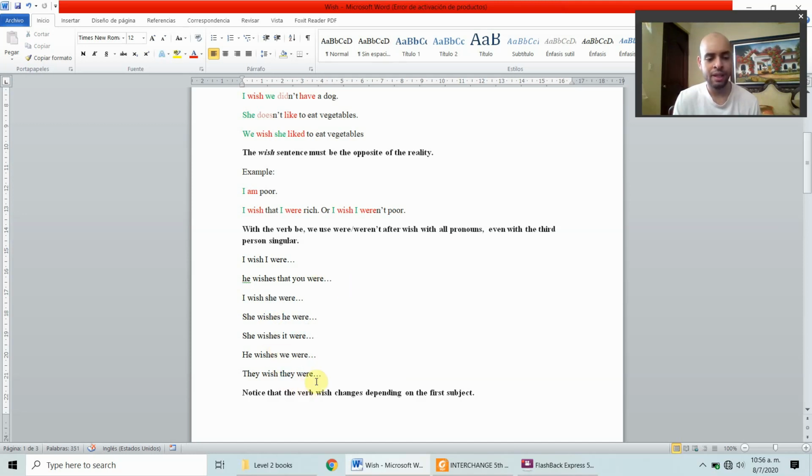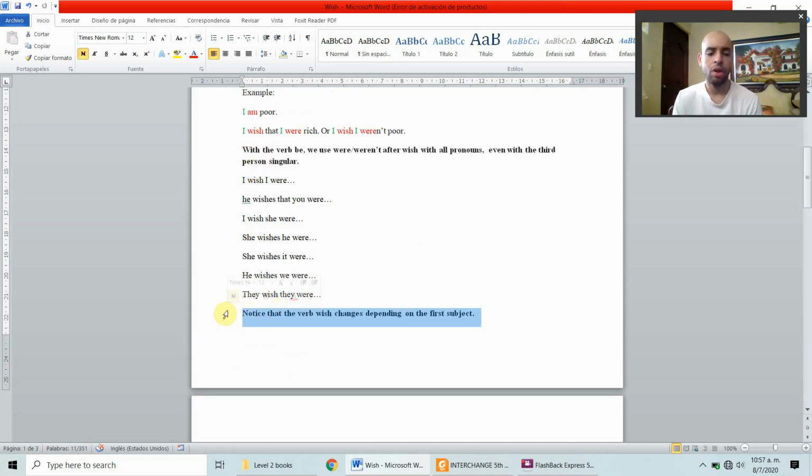So as you can see, we use were with all the pronouns, and it will be confusing and strange. It will sound strange at the beginning, but nothing practice can't master. So notice that the verb wish changes depending on the first subject as well.